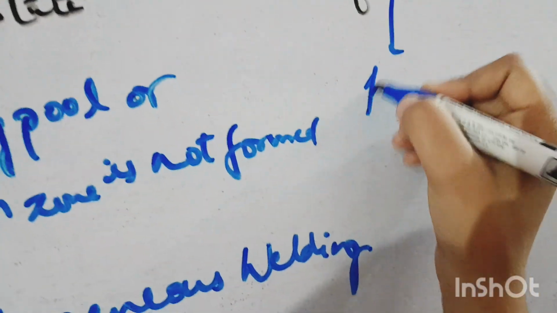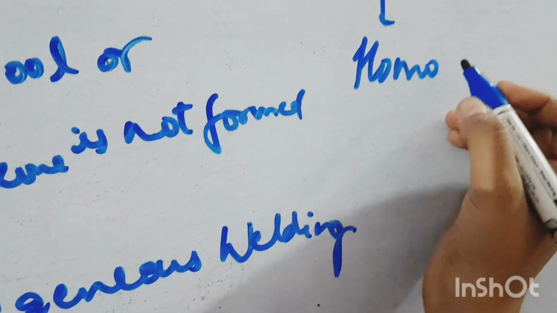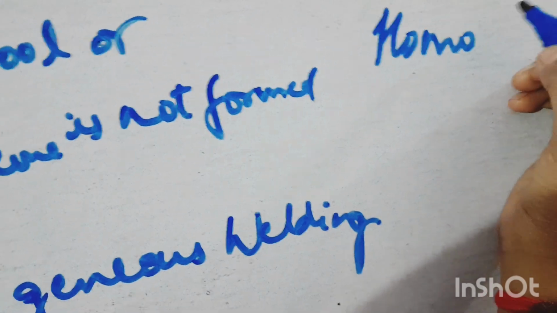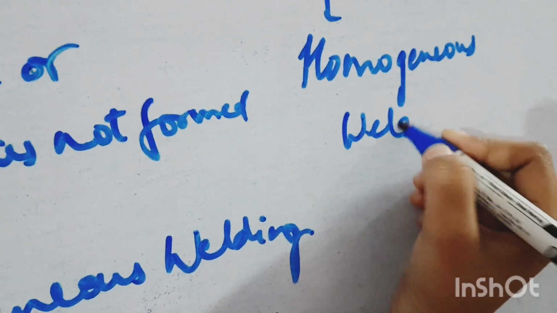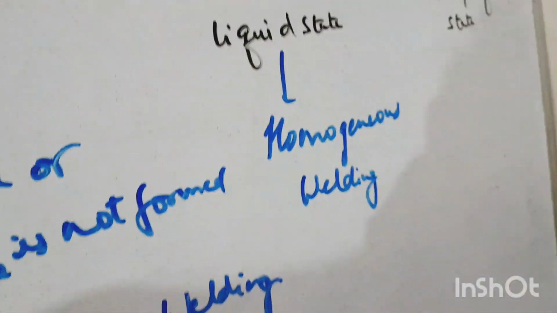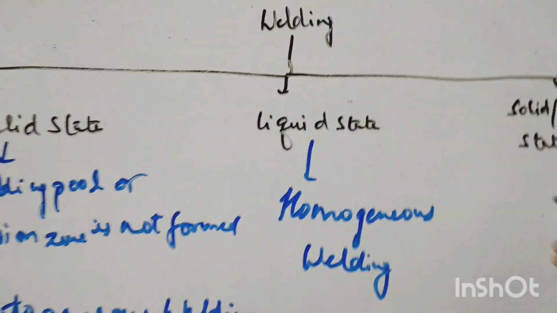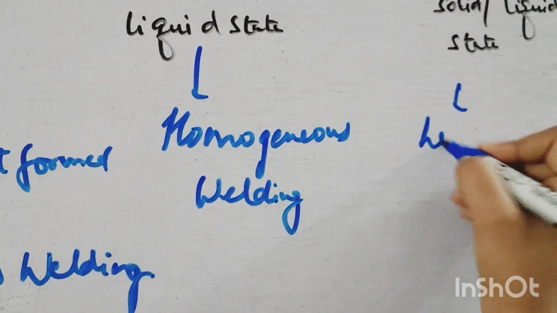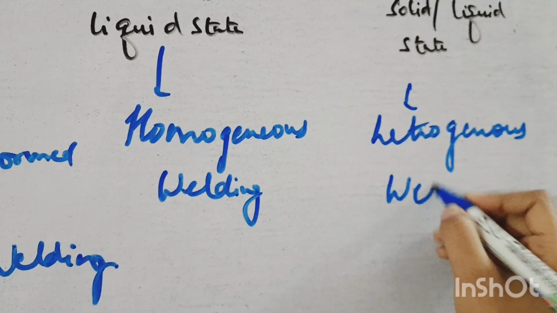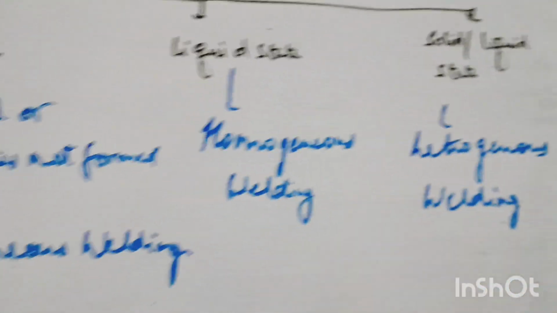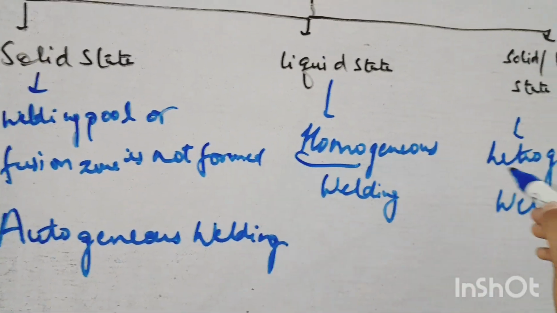Liquid state is also known as homogeneous welding. And solid or liquid state welding is also known as heterogeneous welding. Okay, as the name suggests, homo means same and hetero means different.